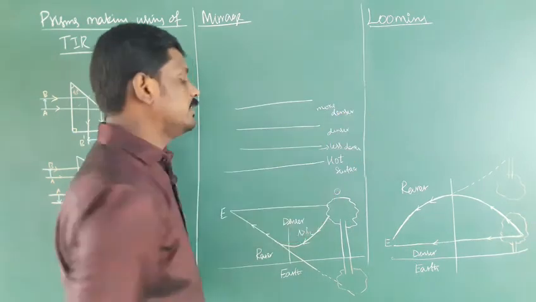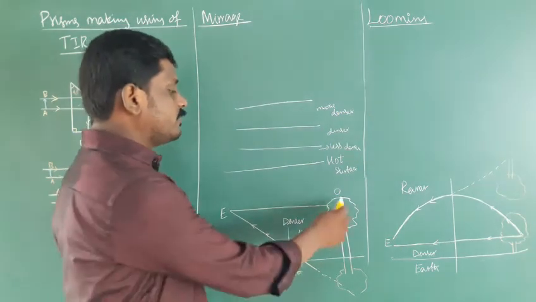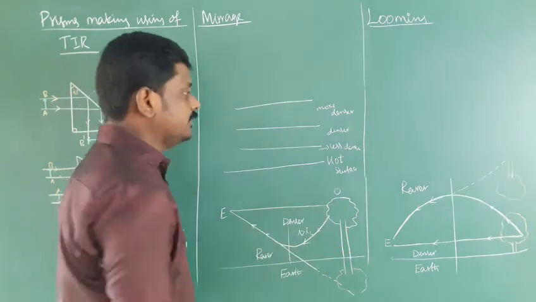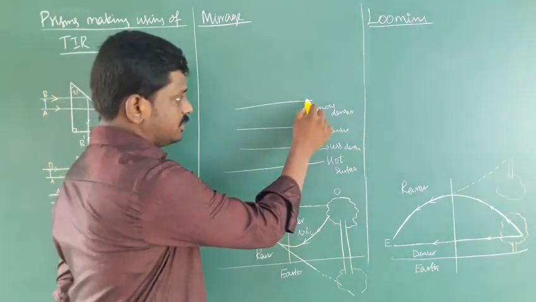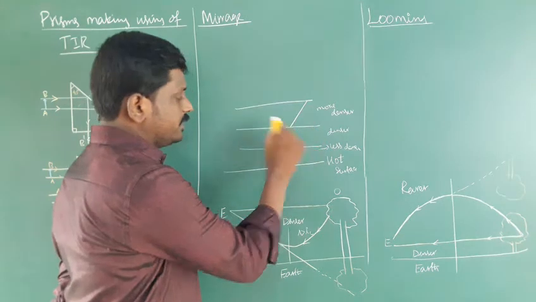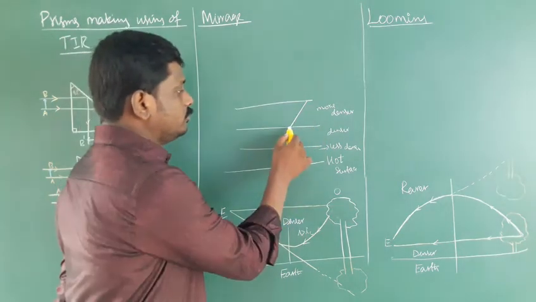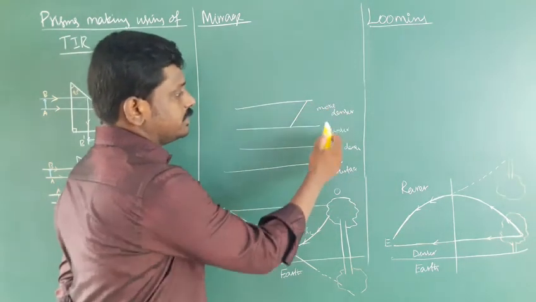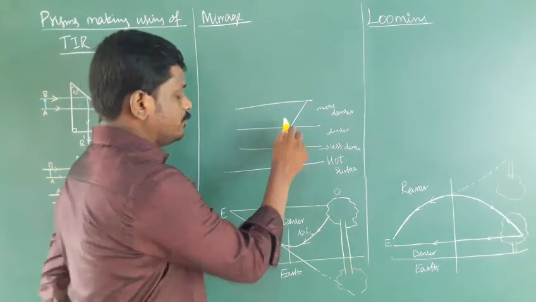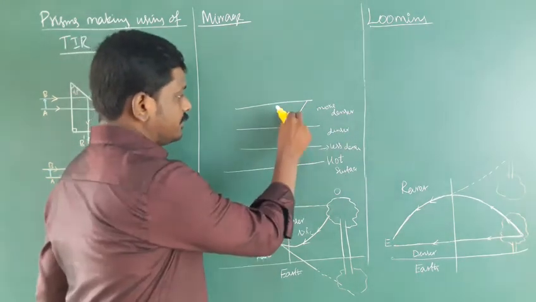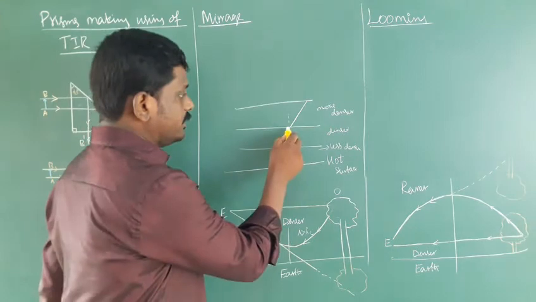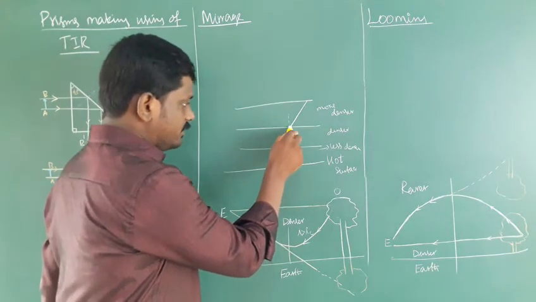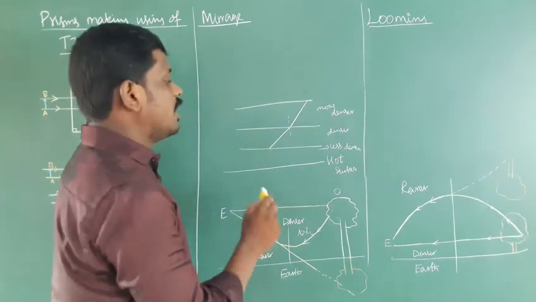Because the temperature decreases, the light from an object, here consider a tree, passes from one medium, a denser medium, to one that is denser still. Light travels from denser to rarer, so its refracted ray is deviated away from the normal.